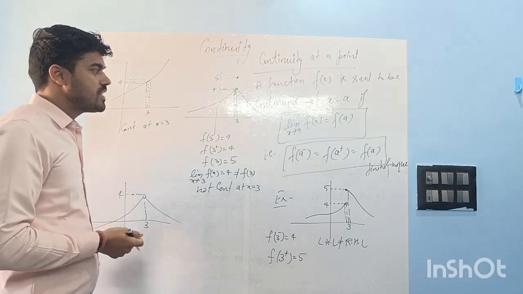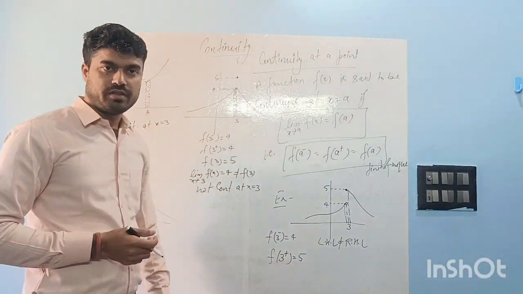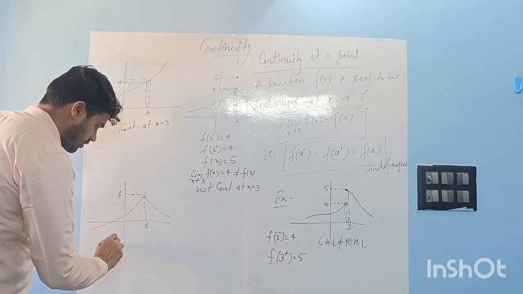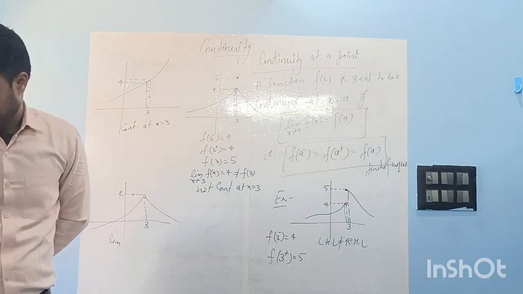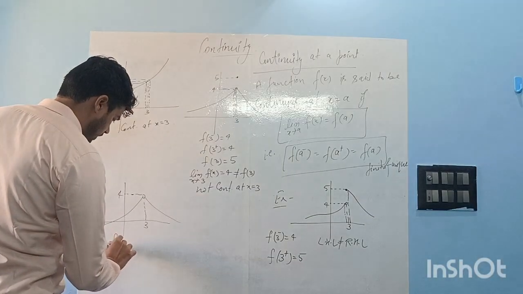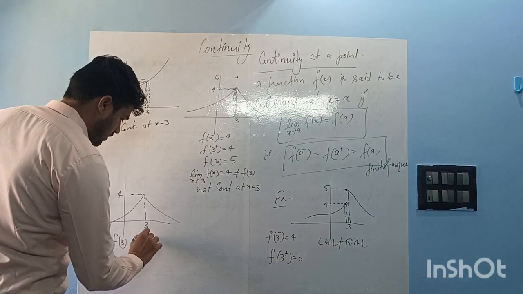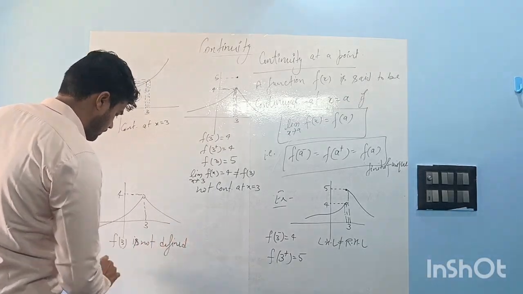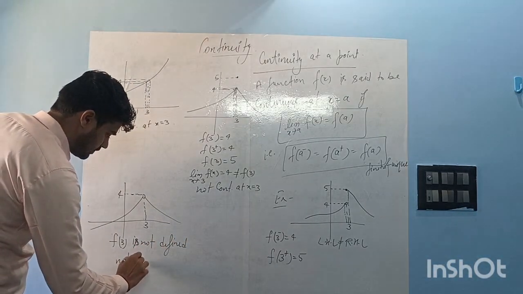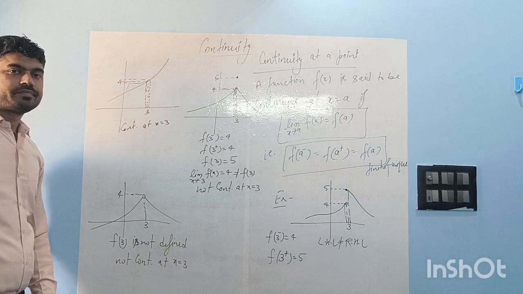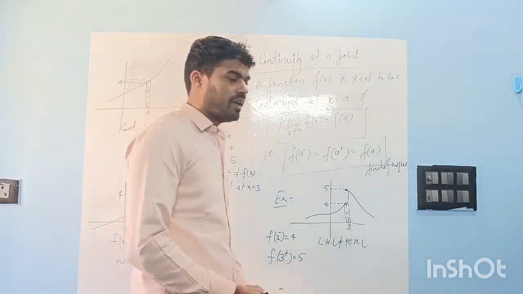So how will we check our condition? That's why the function is not continuous. Why? Because f of 3 is not defined. Not continuous. Get it? Okay.